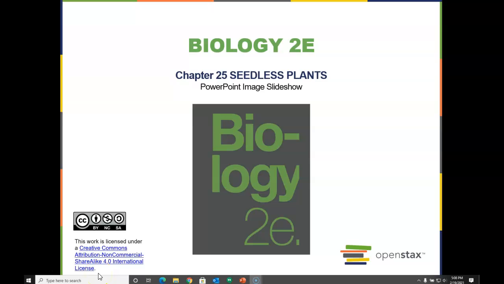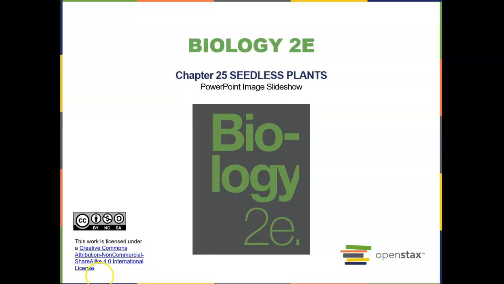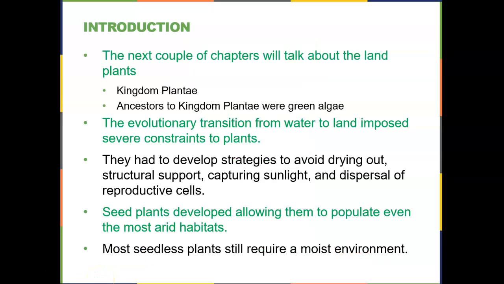Chapter 25 is the beginning of our investigations of the plant kingdom, and we start this chapter talking about the seedless plants. So the next couple chapters we will talk about the various groupings for land plants, as opposed to the green algae, who were the ancestors of the green plants. These groups form the plant kingdom.